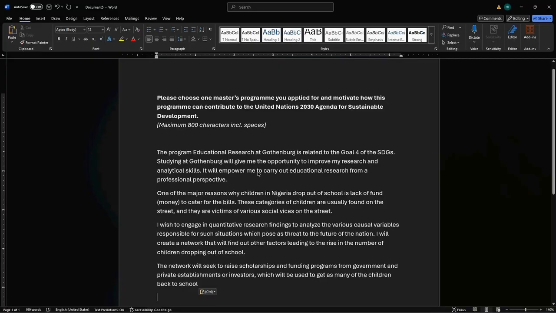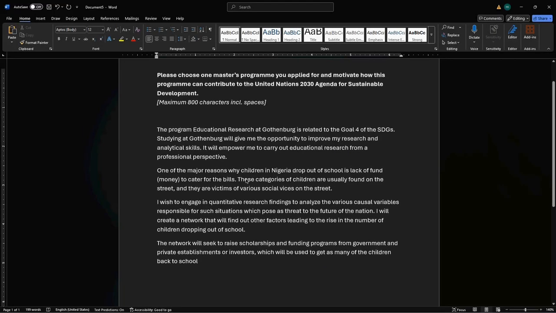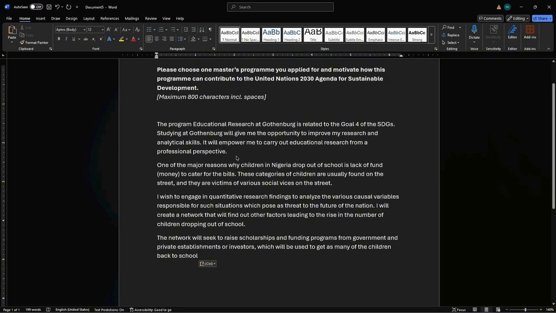Okay. It will empower me to carry out educational research from a professional perspective. You are telling them that you already have some idea, but you want to learn how to do it professionally, how to use the modern tools and all of that. If we had more characters to write, I would have included all of that, how to use professional tools. I would even mention some tools. But if you do that, you are going to go beyond 800 characters. So straight to the point.